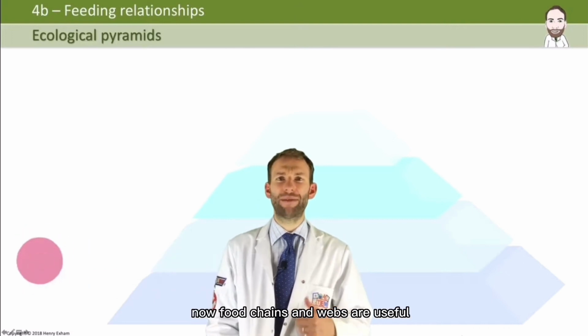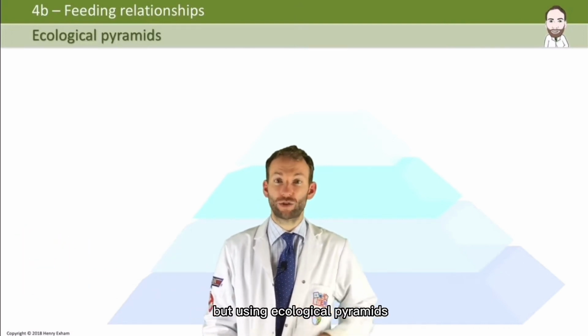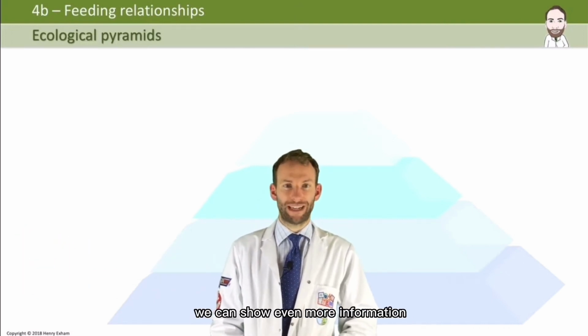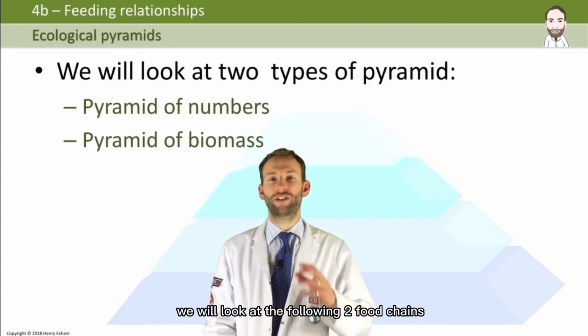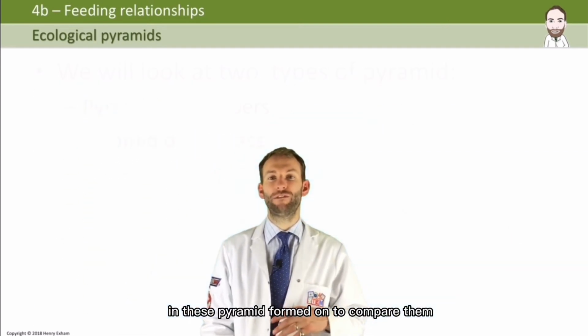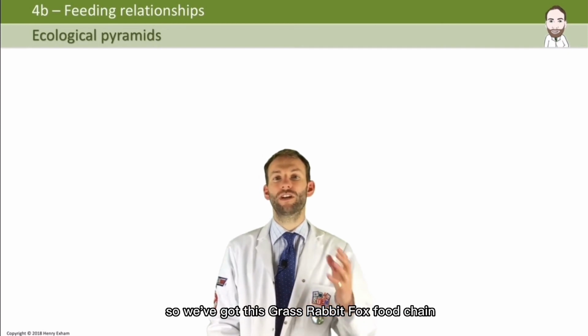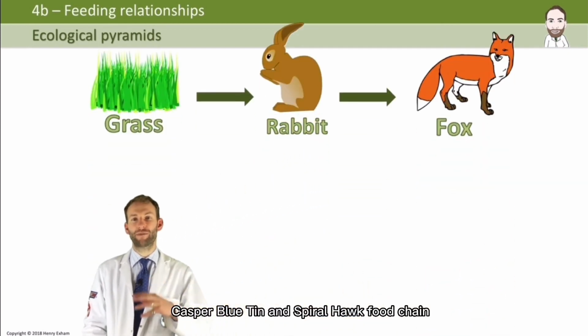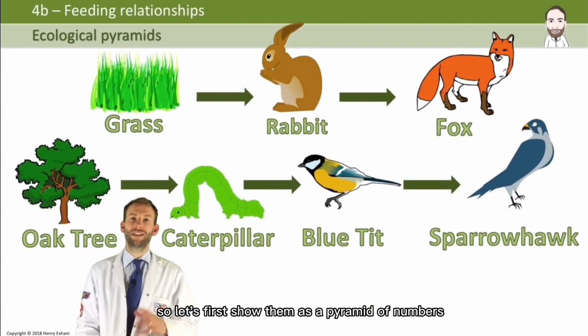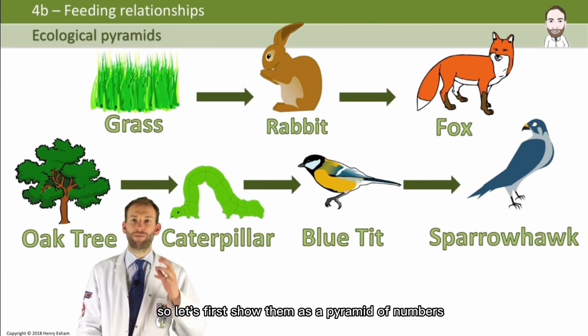Now, food chains and webs are useful, but using ecological pyramids we can show even more information. We will look at the following two food chains in these pyramid forms in order to compare them. So we've got this grass, rabbit, fox food chain, and we've got the oak tree, caterpillar, blue tit and sparrowhawk food chain. So let's first show them as a pyramid of numbers.